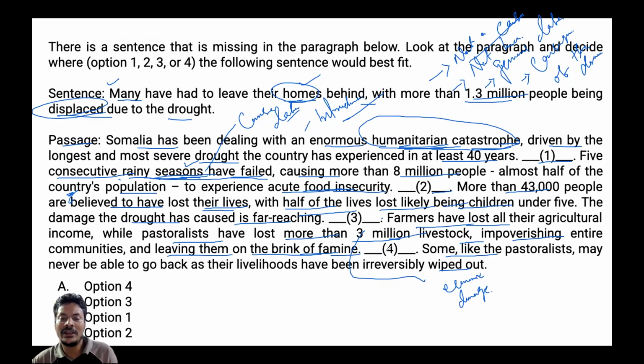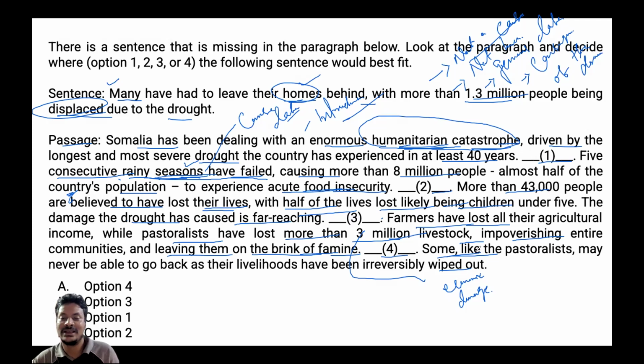Now, if I look at the before four, what do we find out? Farmers have lost income, pastoralists have lost livestock, impoverishing entire communities, right? So blank four must talk about what these communities had to do next, isn't it?